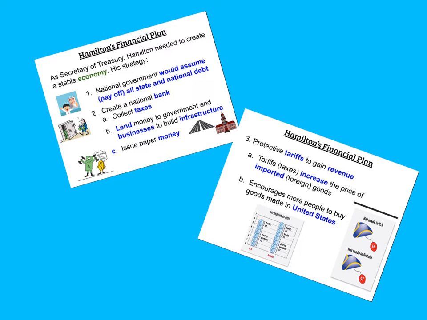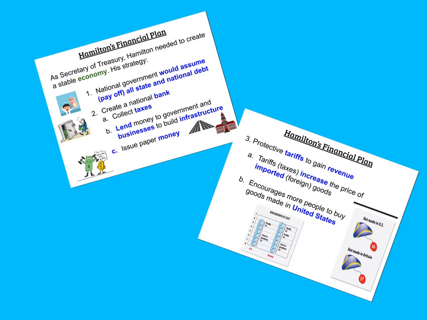Number two, we are going to be collecting taxes and doing all these things, so Hamilton decided that then we needed to create a national bank. This was, of course, controversial because some people told Hamilton, you can't do that, the Constitution doesn't give you the power to do that, and he used the whole concept of what is necessary and proper. So he says, if I have to collect taxes, then it is necessary and proper for me also to put a bank in place in order to store these taxes and issue money.